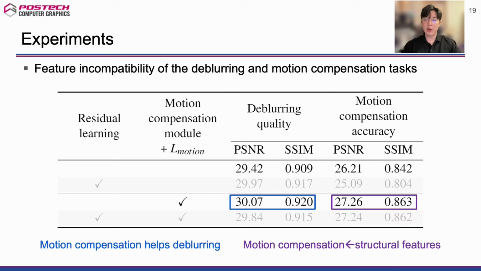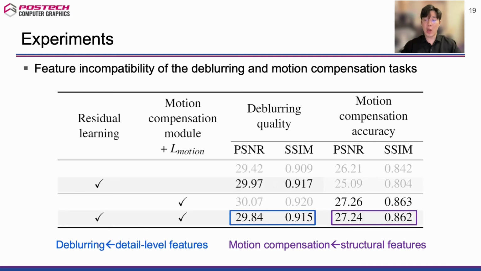In this case, as there is no residual learning in the model, the entire structure information can be used for improving the motion compensation accuracy. Then the deblurring quality also improves, following the well-known observation that motion compensation helps deblurring. However, when we naively combine residual learning and the motion compensation module, the multitask detail network cannot fully exploit either detail-level or structural features. Consequently, the model shows downgraded performance for both the deblurring and the motion compensation tasks, indicating that the two tasks require different characteristics of features.